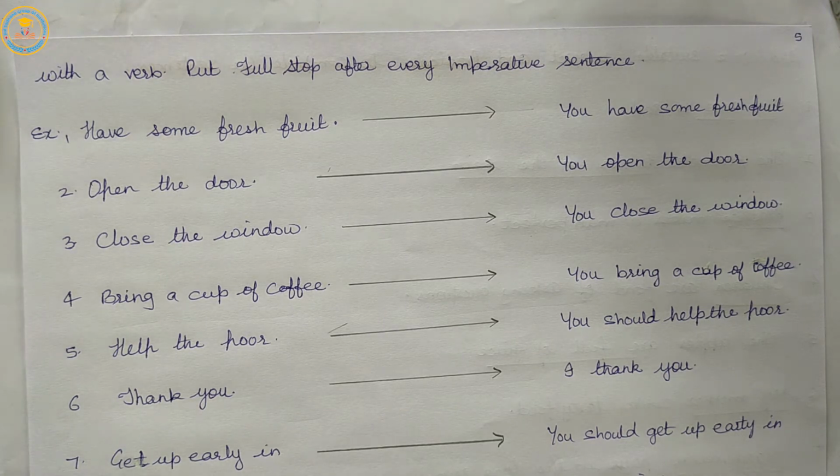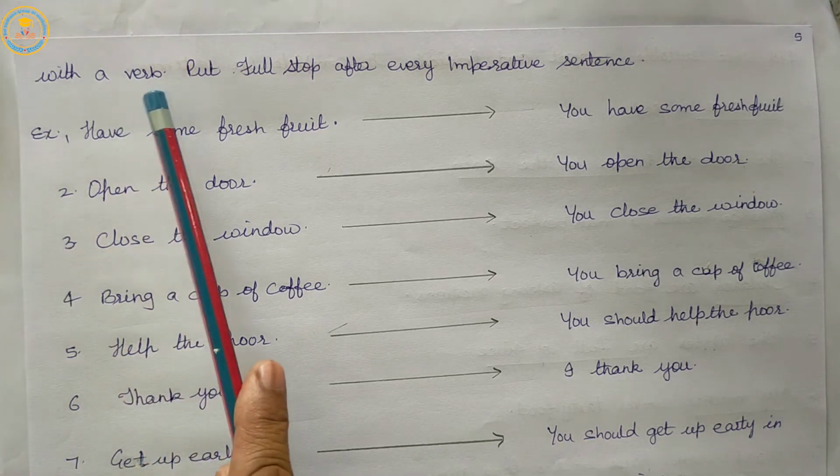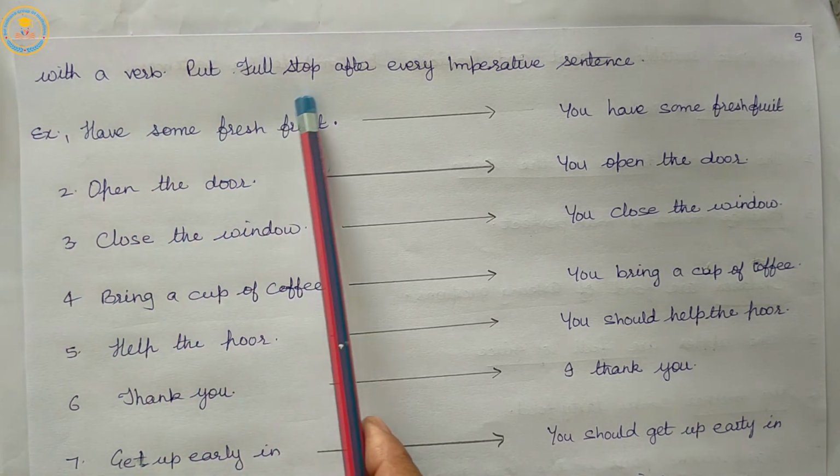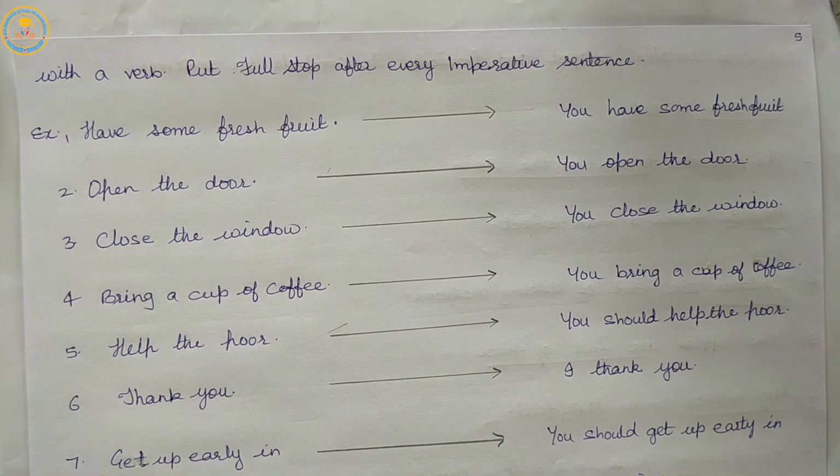So, in imperative sentences, the subject is hidden or understood and only the predicate part is present. These sentences begin with the verb, and we put a full stop after every imperative sentence.